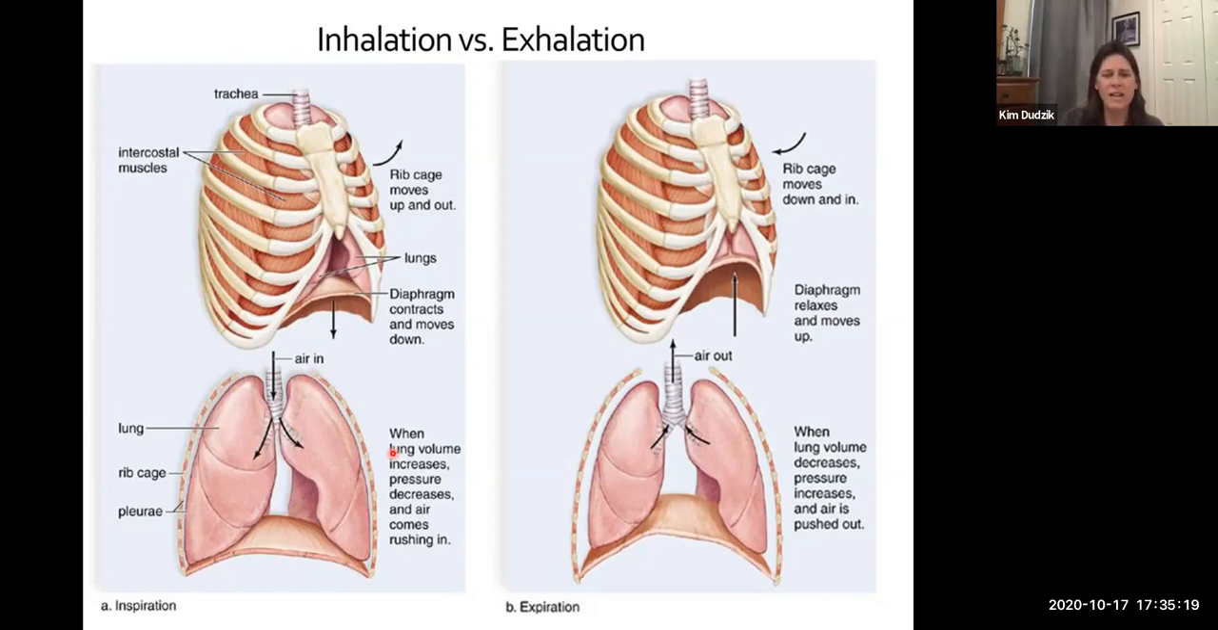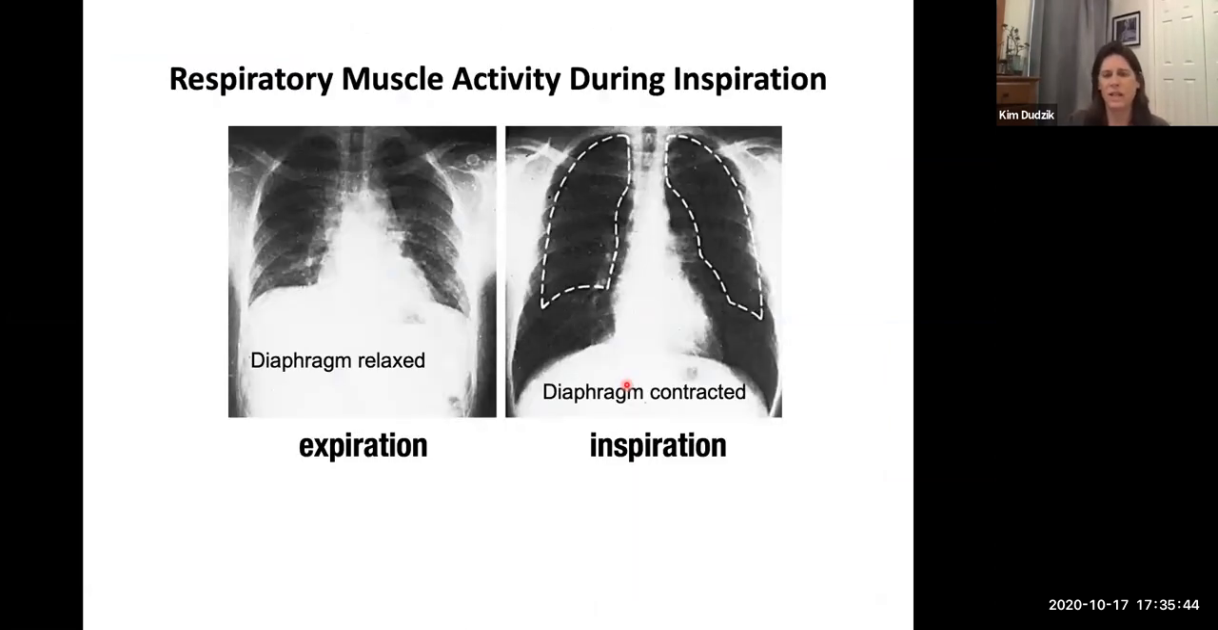Okay, so this is a very nice slide that shows you the difference in the action of the diaphragm and the intercostal muscles. Again, the external intercostal muscles are the ones we're talking about for restful inhalation. Here you can see what happens between inhalation and exhalation. I like this X-ray picture, because it shows you when the diaphragm is relaxed, it's poking upward into the thoracic cavity.